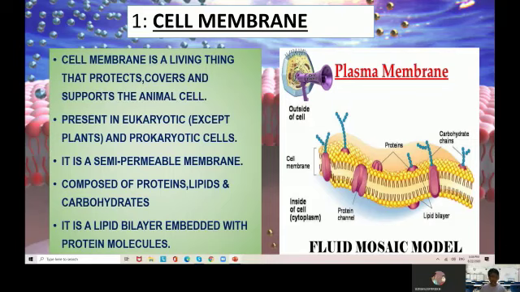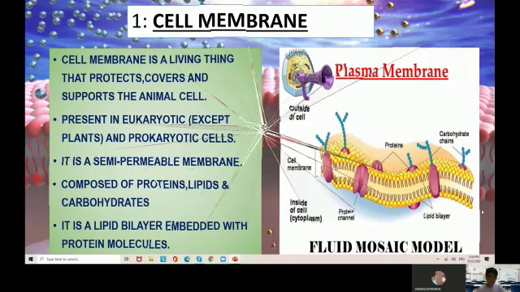It is mainly made up of proteins and lipids, and some amount of carbohydrates is also present. In the lipid bilayer, there is a fatty layer present which provides it elasticity, and it also contains cholesterol. As you can see, the proteins combine with carbohydrate chains in the cell membrane.